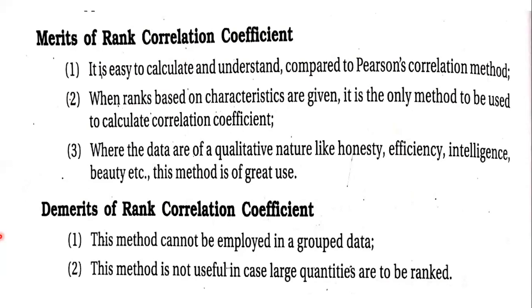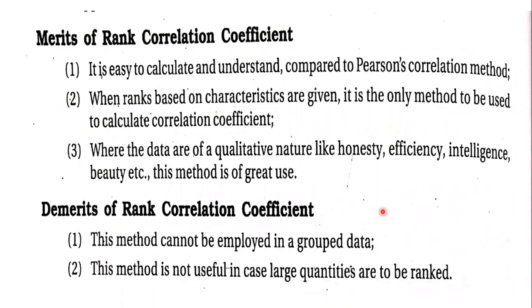Next, we have demerits of rank correlation coefficient. In the demerits, this method cannot be employed on group data. Group data means if you have class intervals, then ranking the class intervals is not possible, because suppose the class interval is between 10 to 20, now you don't know which is the highest data there. So the rank cannot be properly assigned if it is group data.